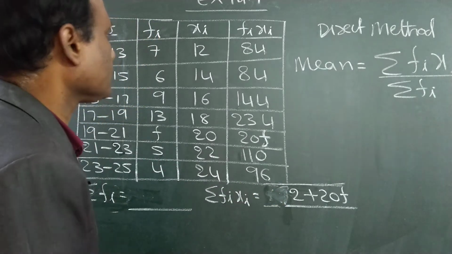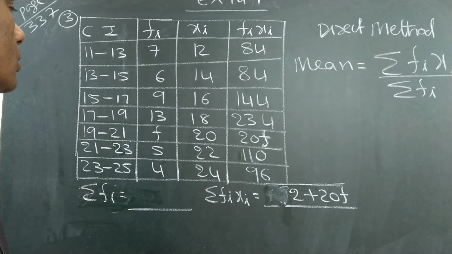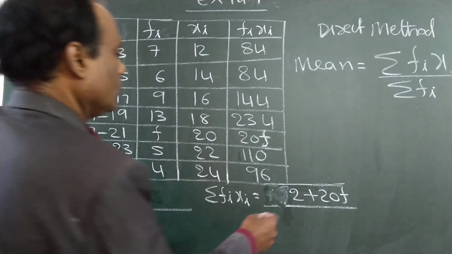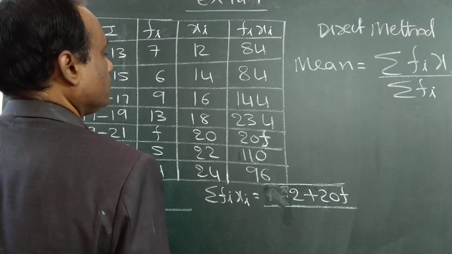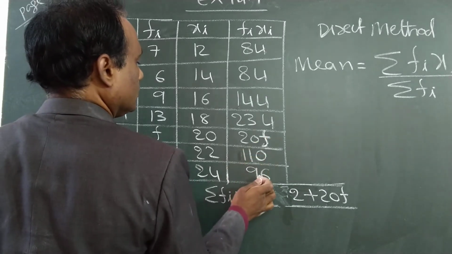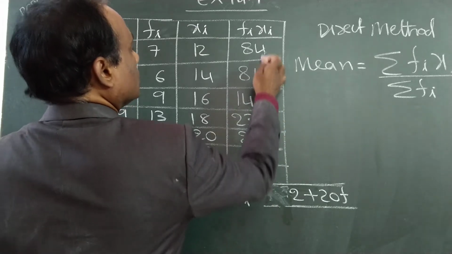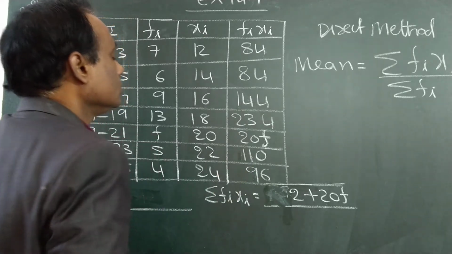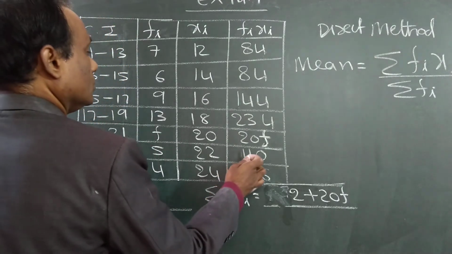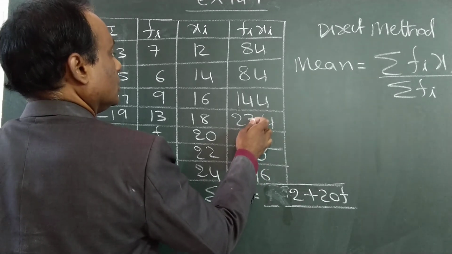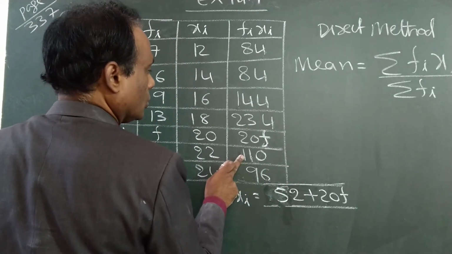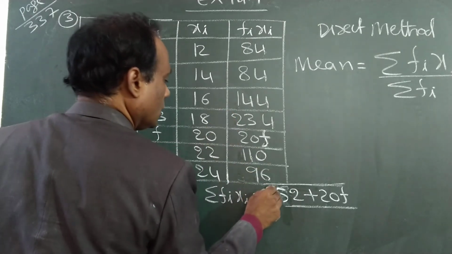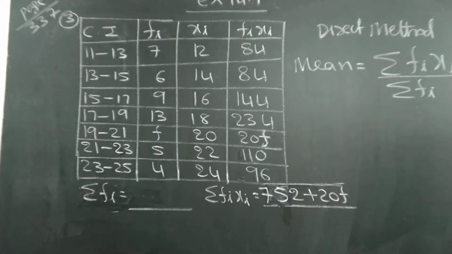Just check it. Do the simplification. Is it 752? Anybody did?